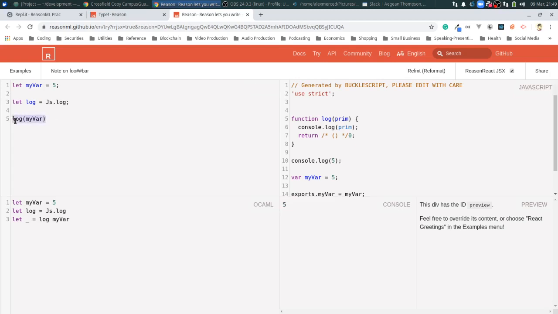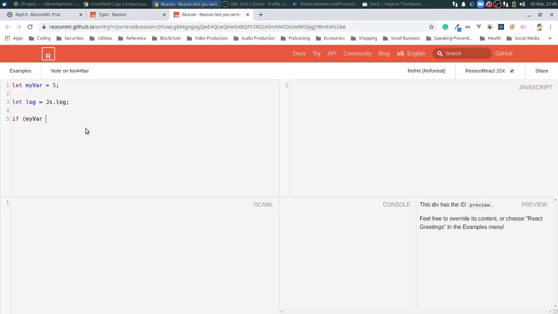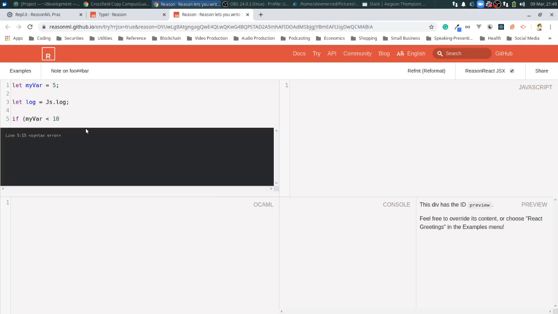Now let's see about conditionals. I think that pretty much should work the same way. I could consult the documentation, but we'll try it out first. Let my var, as long as it is less than 10, we are true.